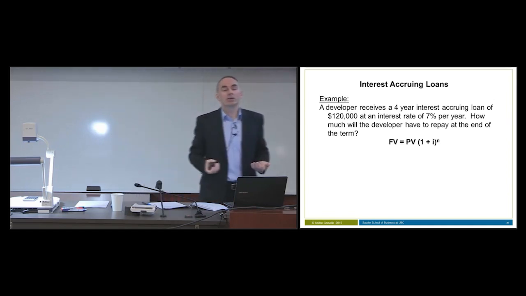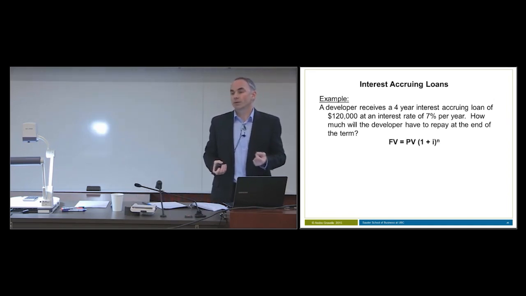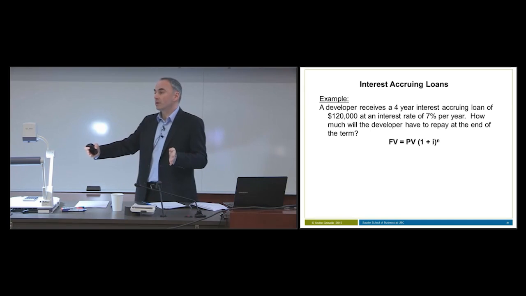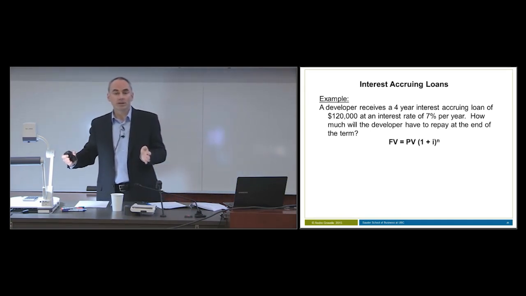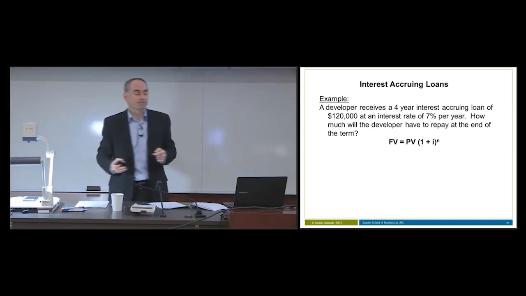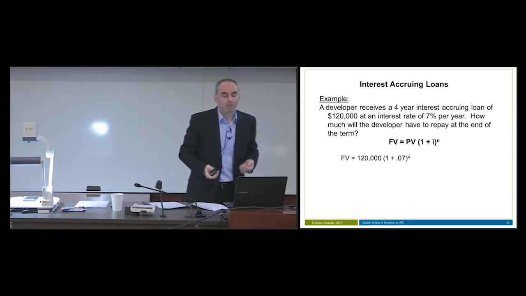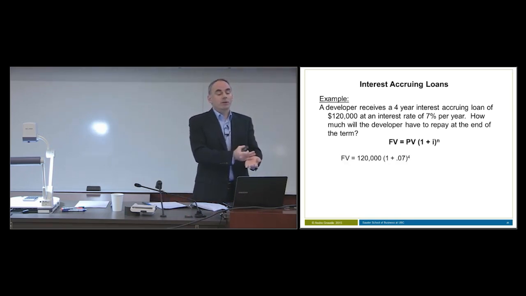We've got an equation to deal with this. The compound interest formula can handle this for us very easily. And because interest accruing loans don't have any payments during the life of the loan of principal or interest, the compound interest formula works here. So let's use the compound interest formula, and again we'll fill in the blanks. The present value of the loan is $120,000.